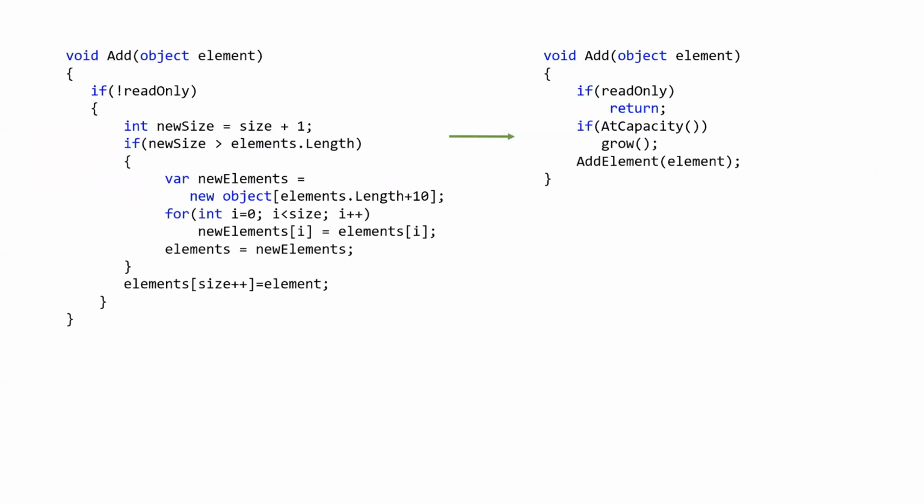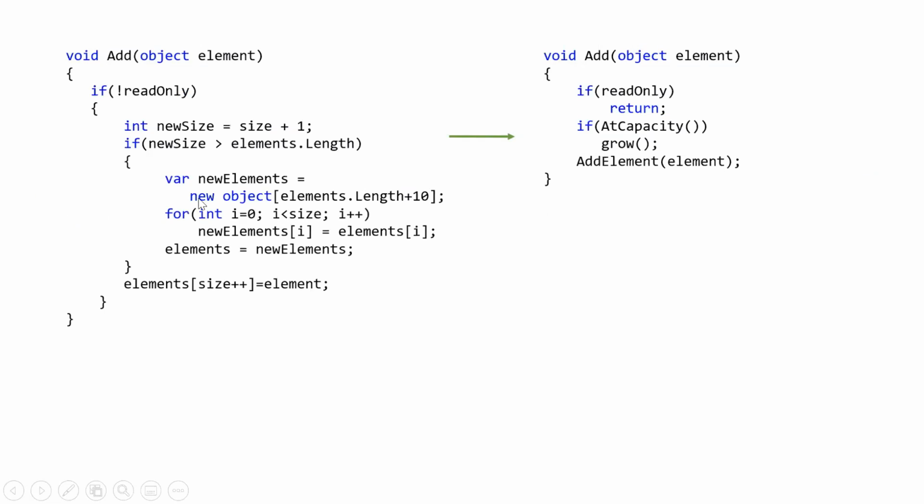Now in this example, on the left hand side, there's a big method, but at first glance, we cannot understand what is written.